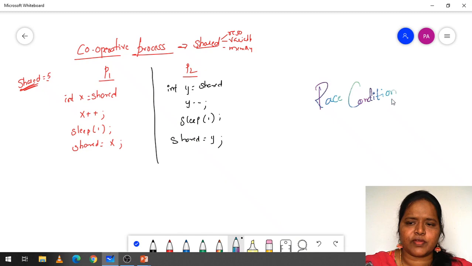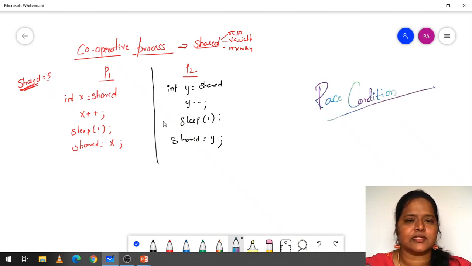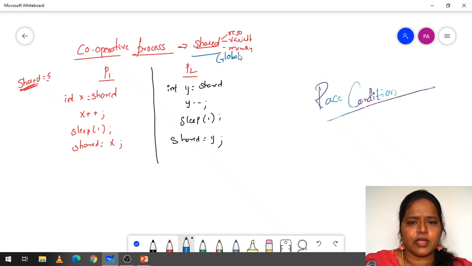So what we call a race condition, by seeing this example you will find out. Here shared is a global variable, in the sense I can use it in P1 as well as the P2 process. This x is a local variable and y is a local variable, fine.